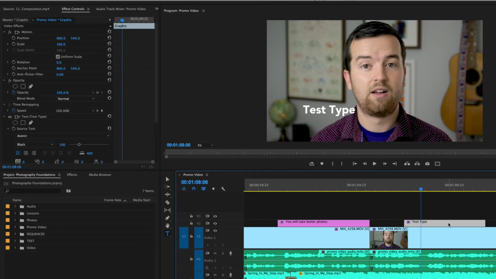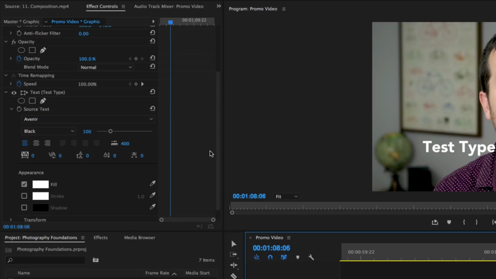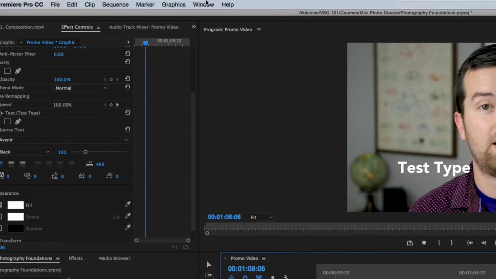The interesting thing and how titles work now is that it's kind of an effect applied to this layer. The other thing is that this type doesn't appear in your project panel anymore, kind of like we used to do. It's not going to show up here where it's an actual asset. You can go here into your effects controls and edit things like the font, the size, the appearance, but that's not what we're going to do because Premiere Pro has a brand new window.